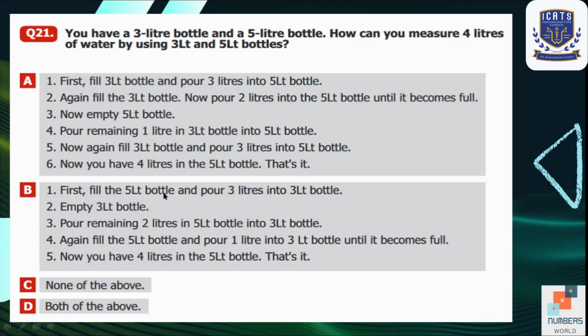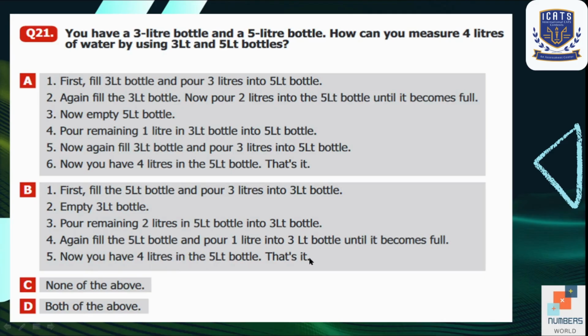First, fill the 5-liter bottle and pour 3 liters into the 3-liter bottle. Empty the 3-liter bottle. Pour the remaining 2 liters in the 5-liter bottle into the 3-liter bottle. Again, fill the 5-liter bottle and pour 1 liter into the 3-liter bottle until it becomes full. Now you have 4 liters in the 5-liter bottle.